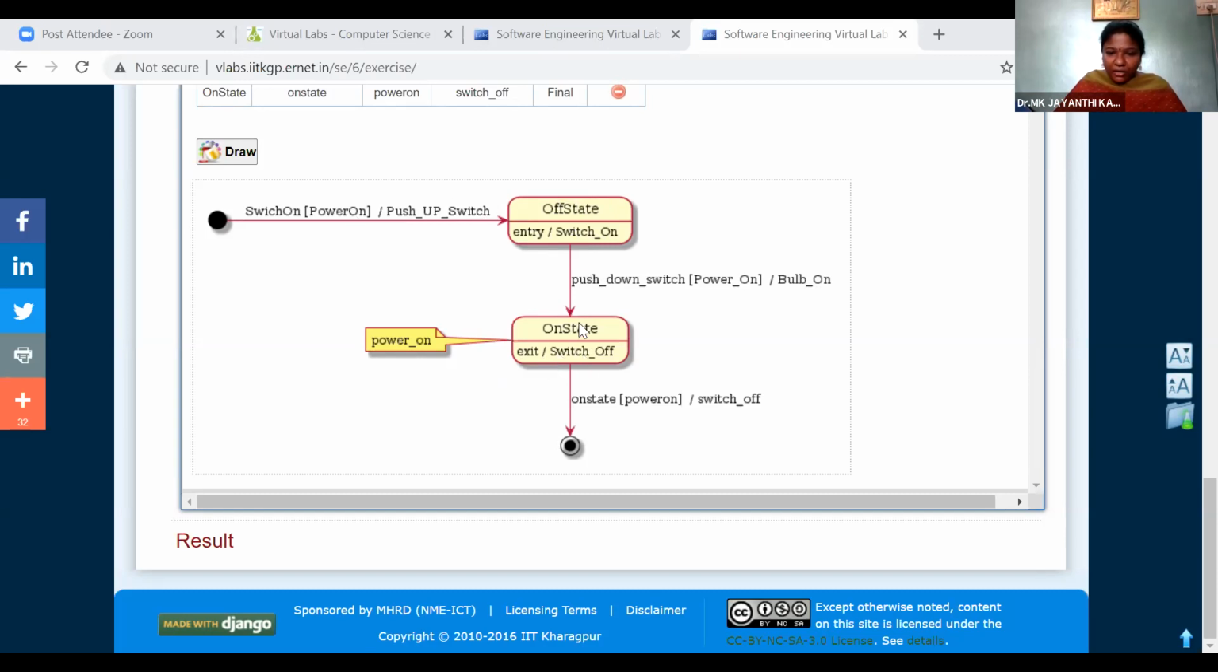In on state, we want to go out. So again we will check for power is on. If power is on, we need to switch off the bulb. So we are going to exit state. So we go from on state to switch off state when power is off. Then we are exiting from the process. So this is a simple state chart diagram.